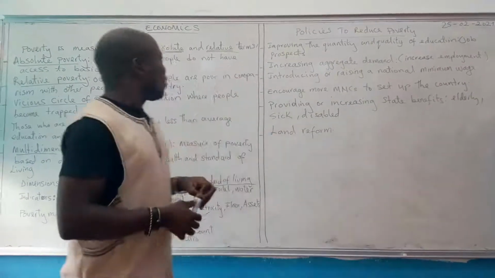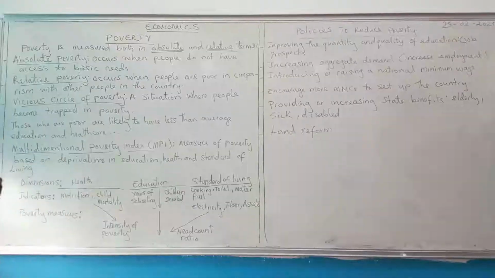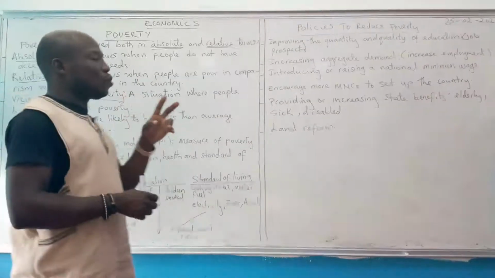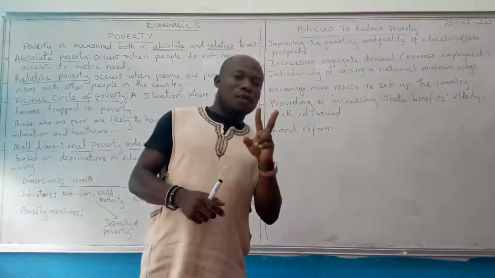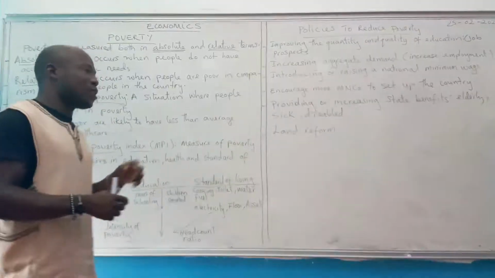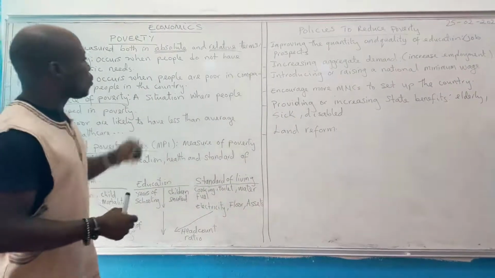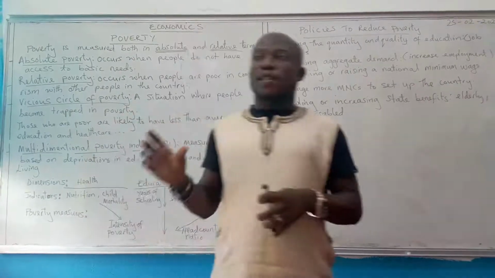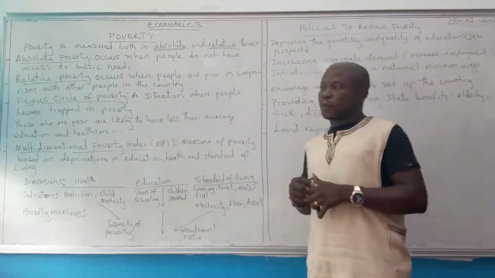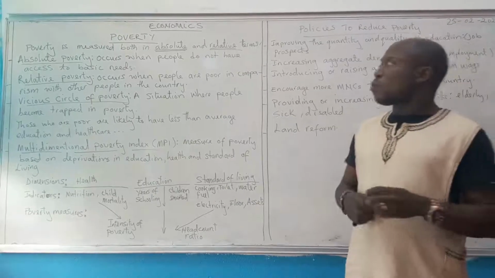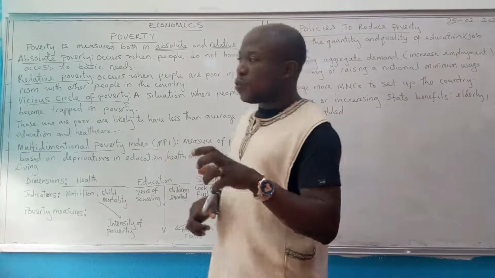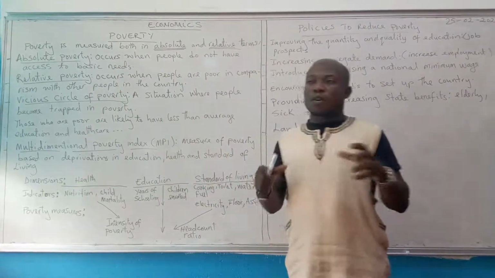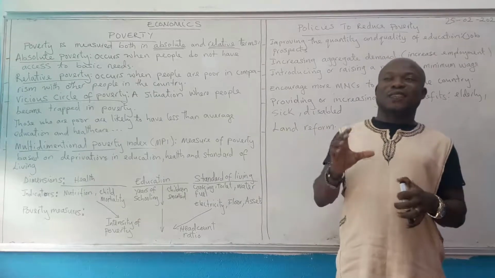So, poverty can be measured in both absolute and relative terms. We have two ways we can measure poverty: absolute and relative terms. And we are going to look at these terms one by one. What is absolute poverty? It occurs when people cannot satisfy their basic needs.